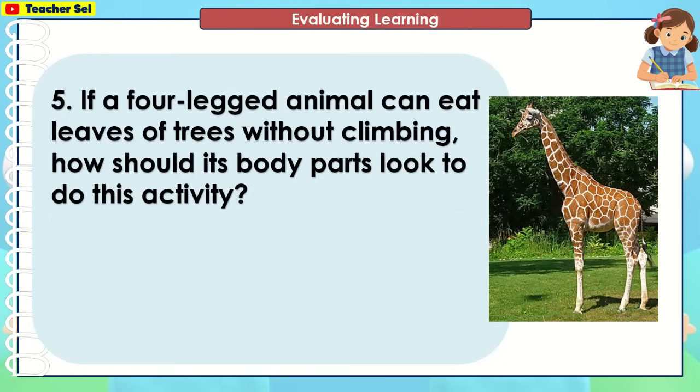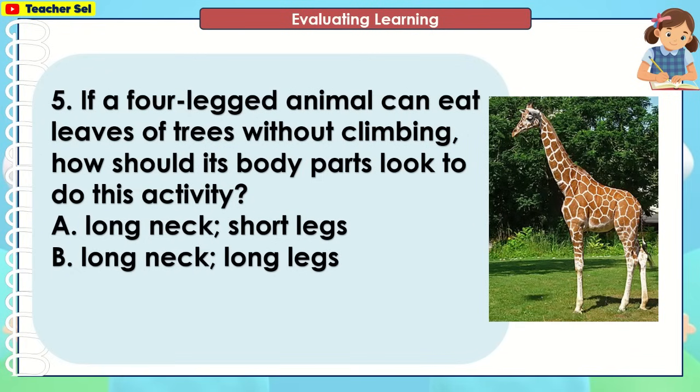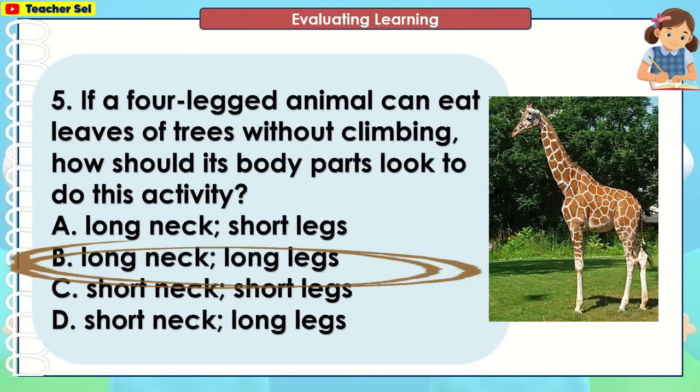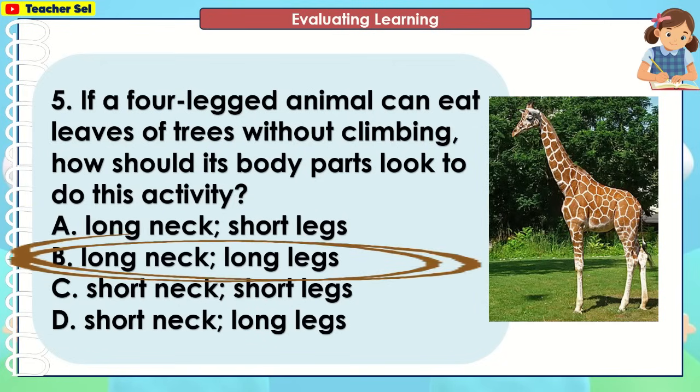If a four-legged animal can eat leaves of trees without climbing, how should its body parts look to do this activity? Long neck, short legs. Long neck, long legs. Short neck, short legs. Short neck, long legs. You're right. The correct answer is letter B.